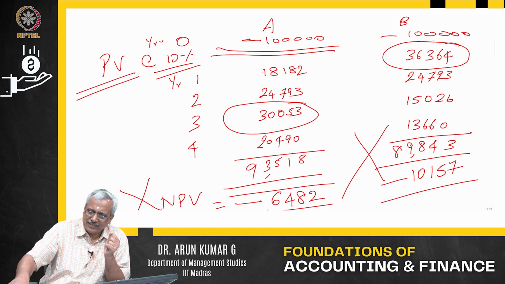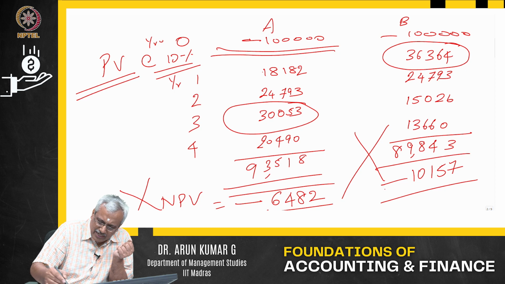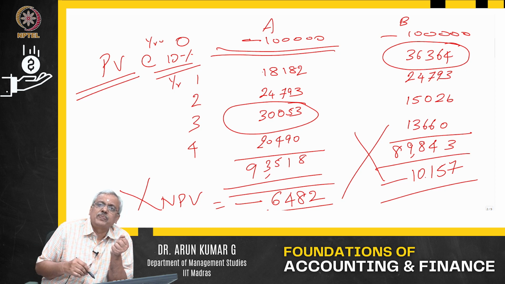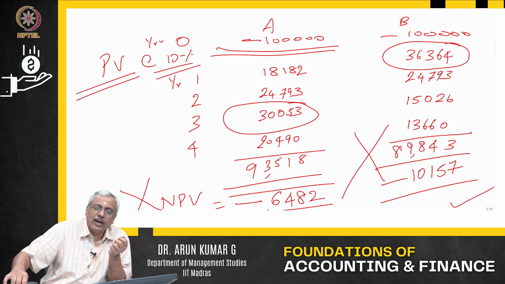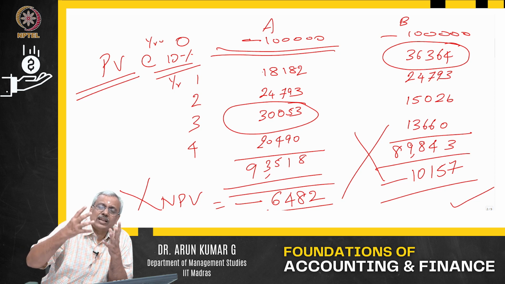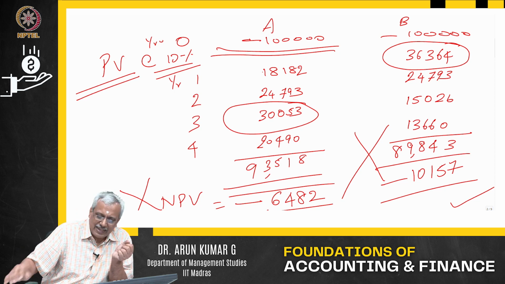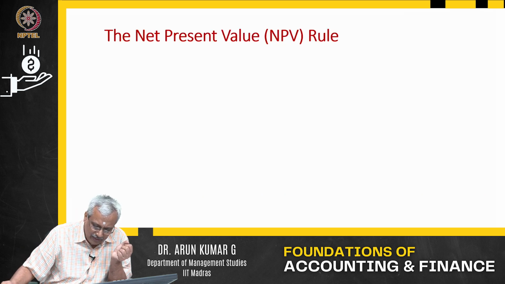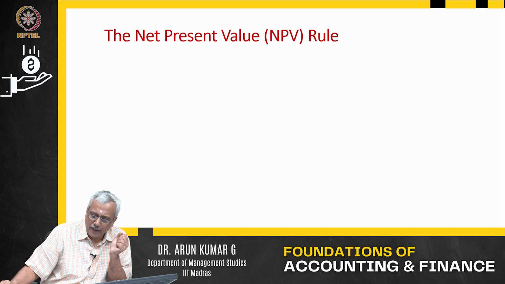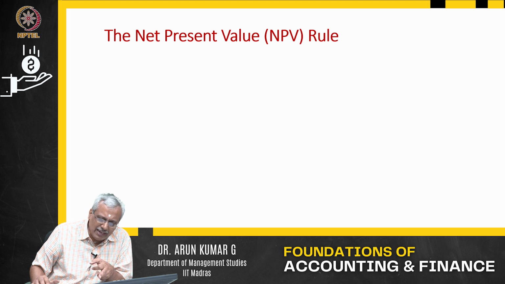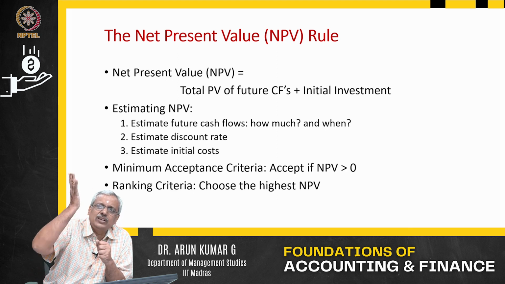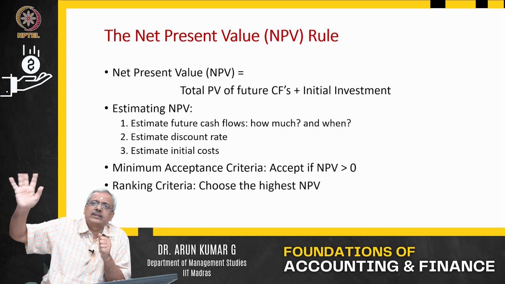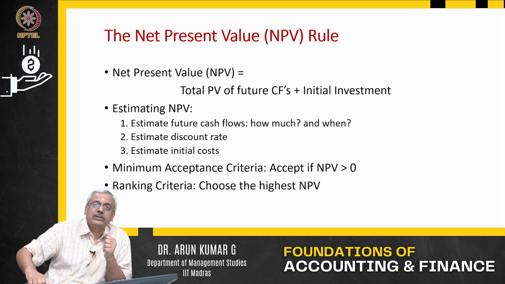So NPV is this. As long as this is positive, for example, if one of them had been positive, then I would say I would go ahead with this project. So that is what we are looking at when we say NPV rule. I've got some numericals also in that. So we accept a project only if NPV is greater than 0. In this case, NPV is less than 0. So we do not accept either of the projects.